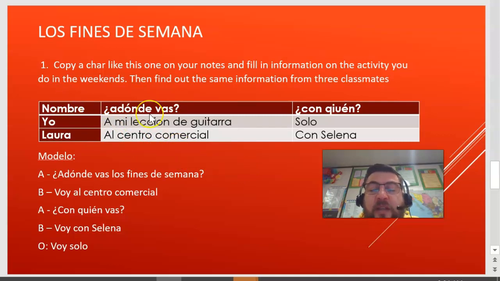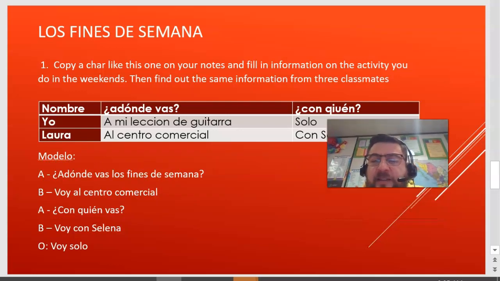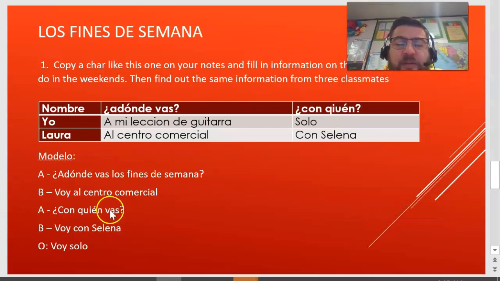So, nombre. ¿A dónde vas? ¿A dónde vas is where do you go, right? ¿Con quién? With whom? So, for example, yo a mi lección de guitarra voy solo. Laura al centro comercial con Elena. And then you can have a conversation. Right? So try to connect with some people in your class. And try to have this conversation. If not, write the conversation in Spanish and make up 3 people and 3 answers.